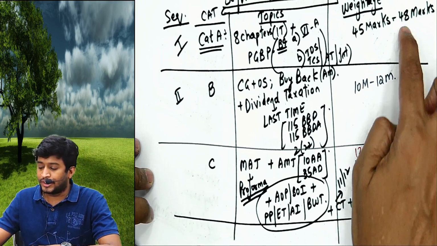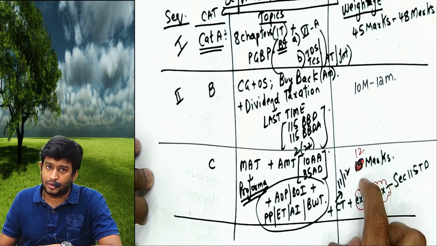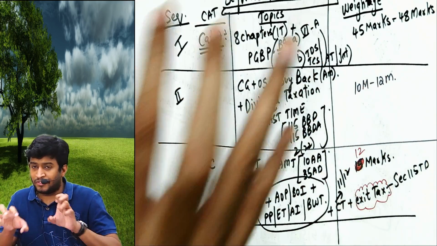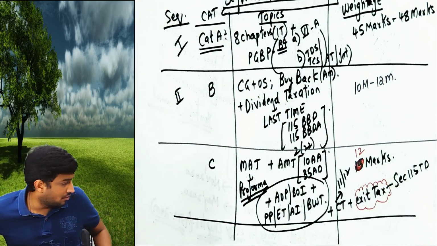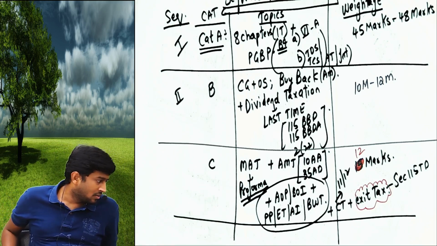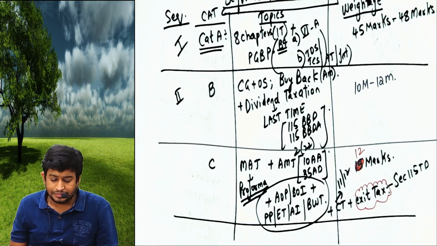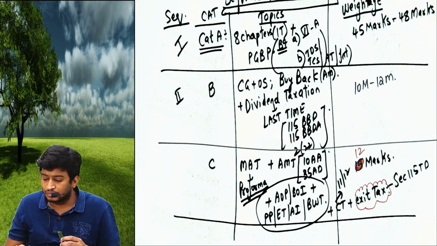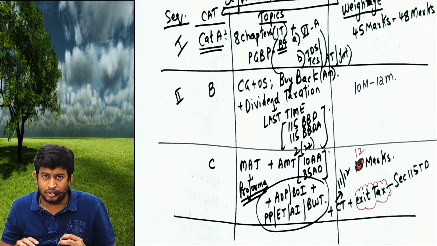How many marks are done? 48 plus 12, 60, 60 plus 12, 72. 70% of the syllabus weightage-wise is done. If you follow this, trust me, no doubt. I'll wait for 1 minute for you to copy, if any.